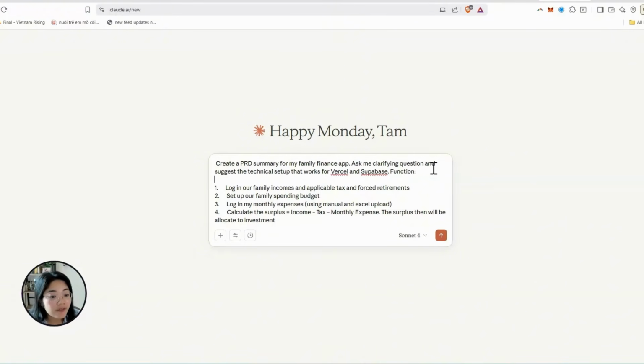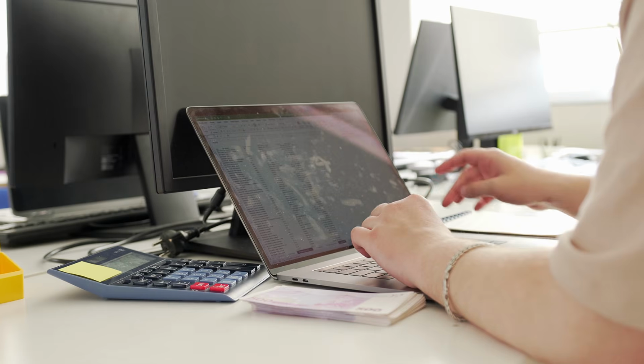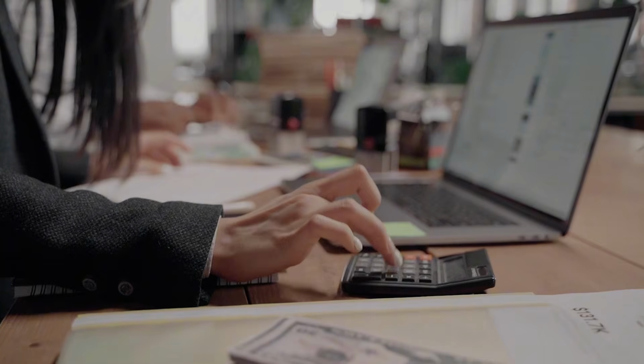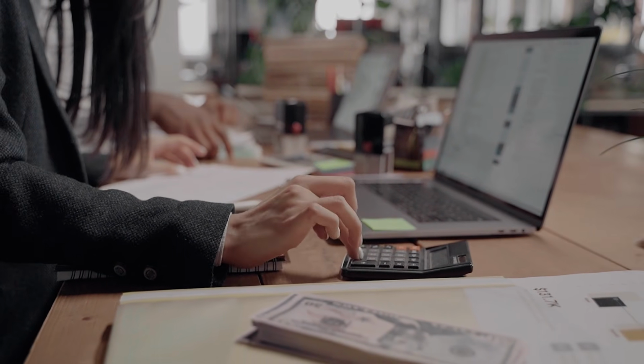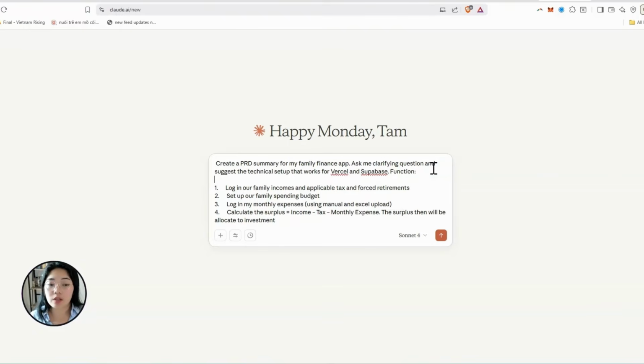And third, of course, every single month we have to lock in our monthly expenses. For our family, there are usually 2 ways that we have these expenses. One is directly from our bank account or debit account, and the second is credit card. Usually for credit card, what we do every single month manually is export the credit card statement, and then manually categorize each of the expenses into different budget categories. So that's what we do manually. In this app, I would like to automate that part so that I don't have to do it manually anymore, where it can auto-categorize somehow.